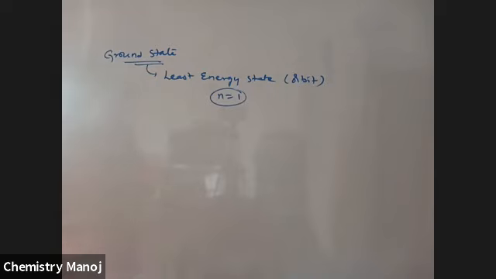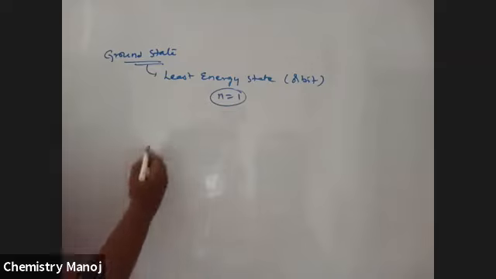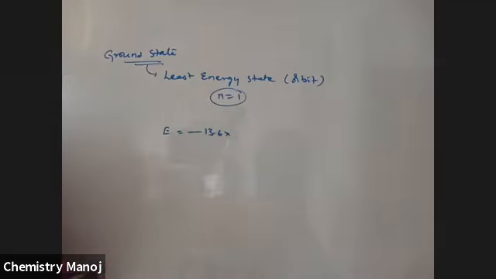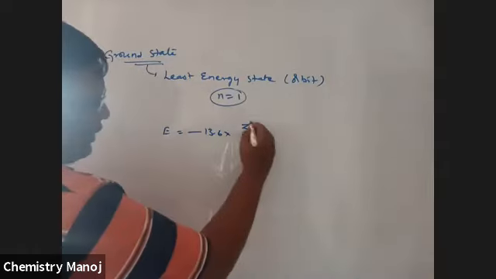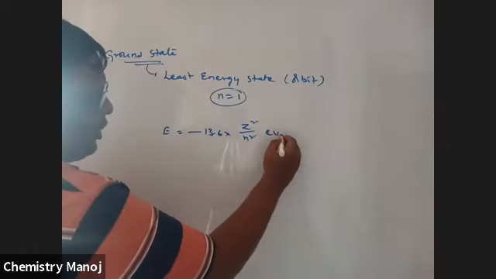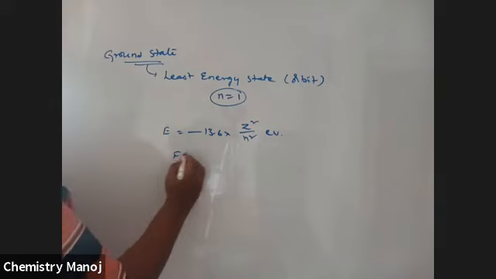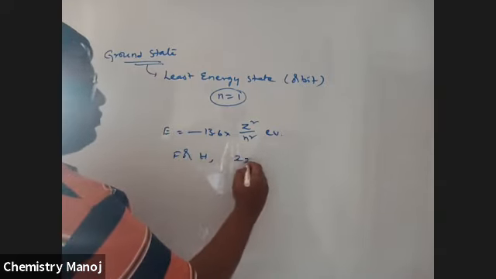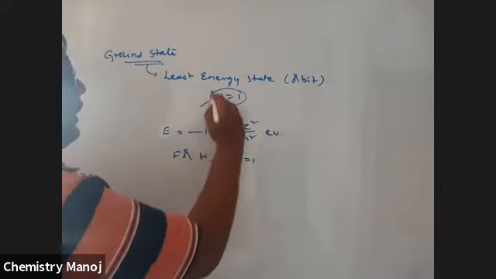Now, how much is the energy for that one? E is equal to minus 13.6 into Z square by n square electron volts, our formula. For hydrogen, Z is equal to 1. For ground state, n is equal to 1.